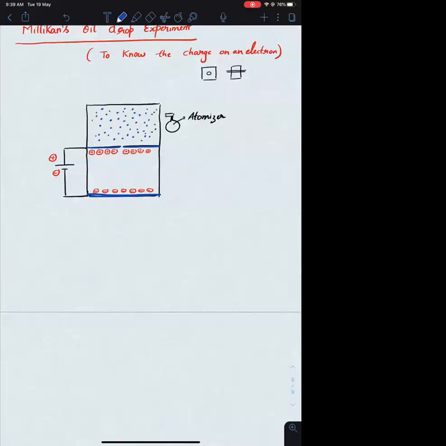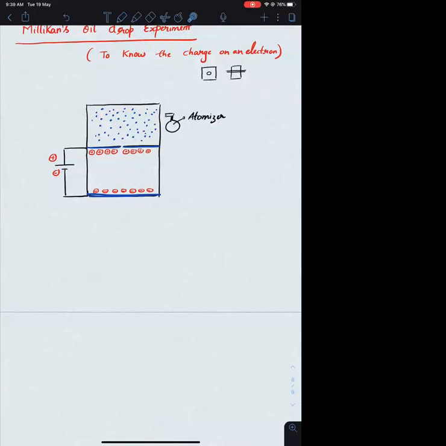Different sizes. We will have oil droplets of different sizes, right? Or we can think of it this way: if two or more oil droplets come close to each other, they may combine among themselves and form a larger oil droplet. So in this particular region, you have oil droplets of different sizes.